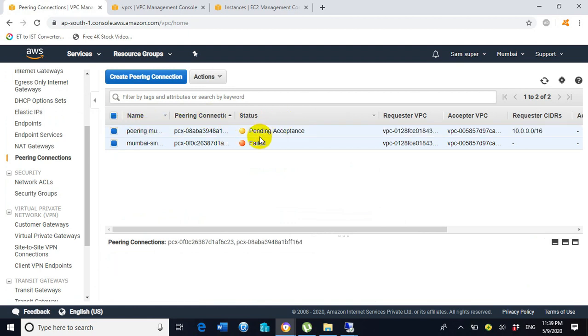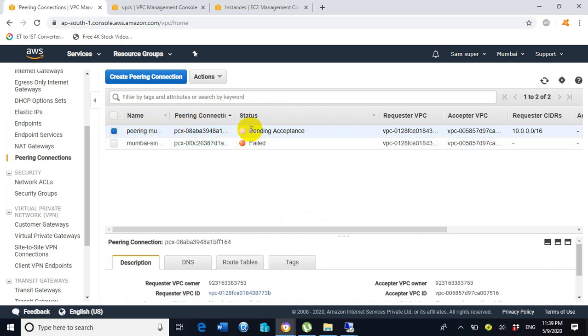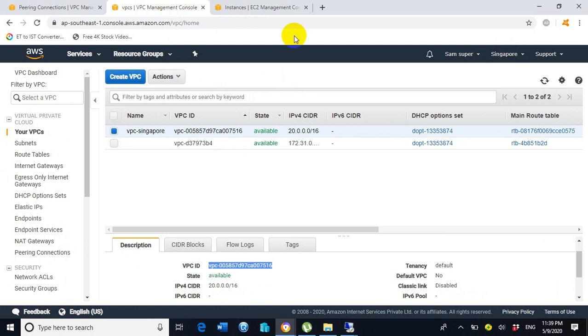Here we are getting pending acceptance. So now we need to accept the request from the Singapore region. Right now we are on the Mumbai region, you can see on the top. So go to the other tab of the browser, where the Singapore region is showing, and we already selected VPC-Singapore. Click on peering connections on the left hand side under the VPC dashboard.